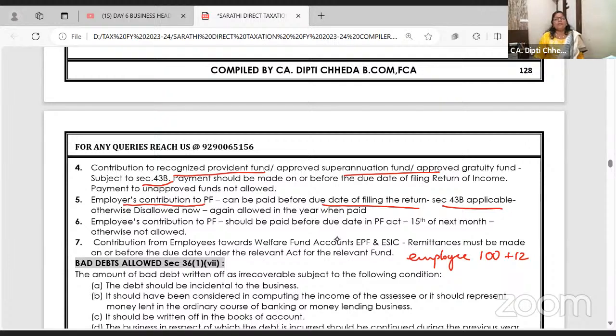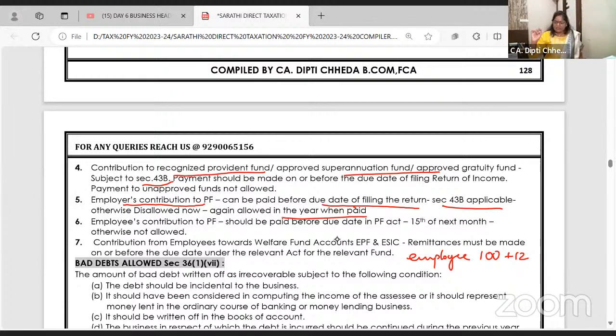43B, you know what people do? People will show outstanding expense in March, expense to outstanding, and they will reduce the profit by putting outstanding expense. But those outstanding expenses should be paid, no? Expense to outstanding, outstanding to bank should be paid. When? Before due date of filing the return. Then only it is allowed.